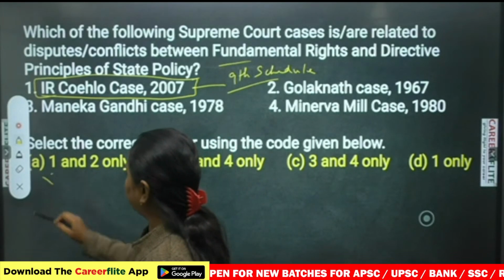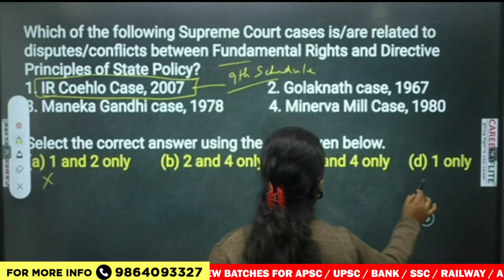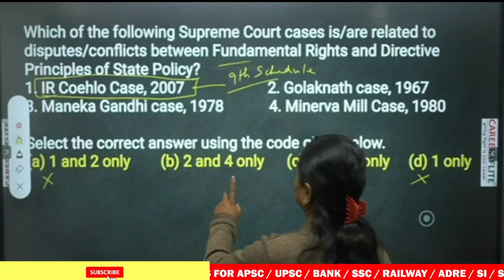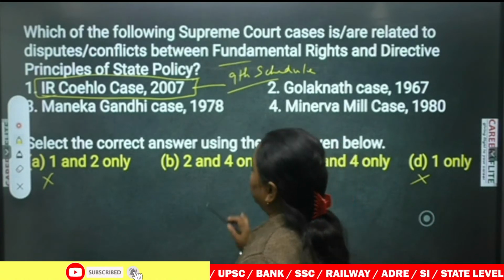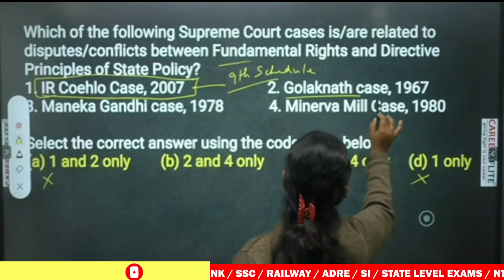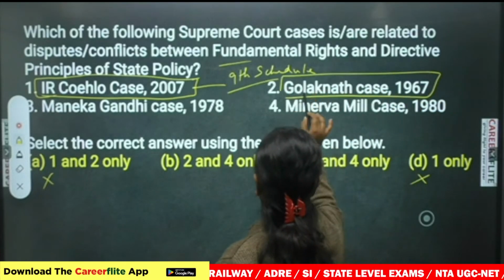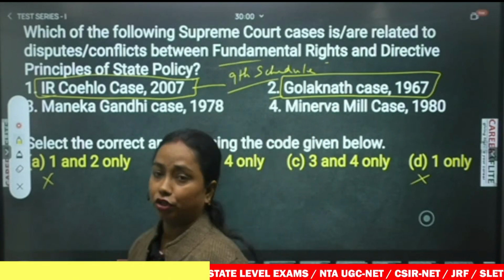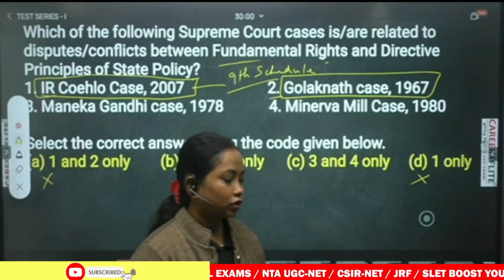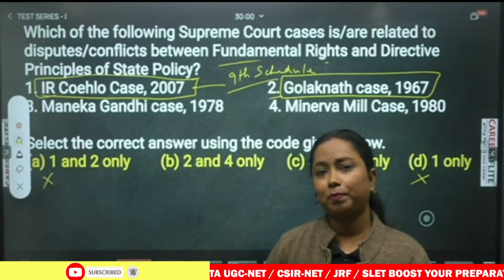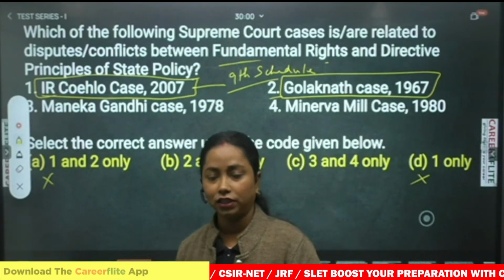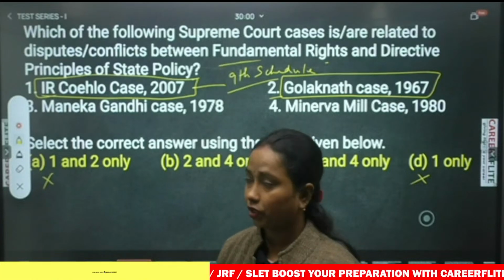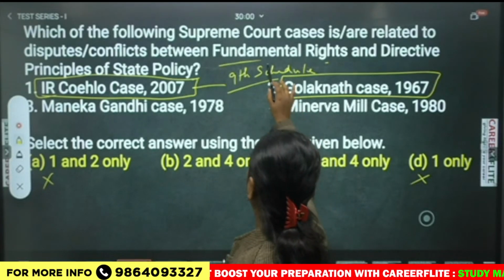So we'll eliminate option A and option D. Okay. So we are remaining with two options B and C. So we'll look over the second option, that is the Golaknath case 1967. So yes, the Golaknath case was related to fundamental rights. This was about the amendment of the fundamental rights. Okay. So it was said in this case that the parliament cannot amend the fundamental rights which are sacrosanct in nature. Okay, so this was related to fundamental rights.